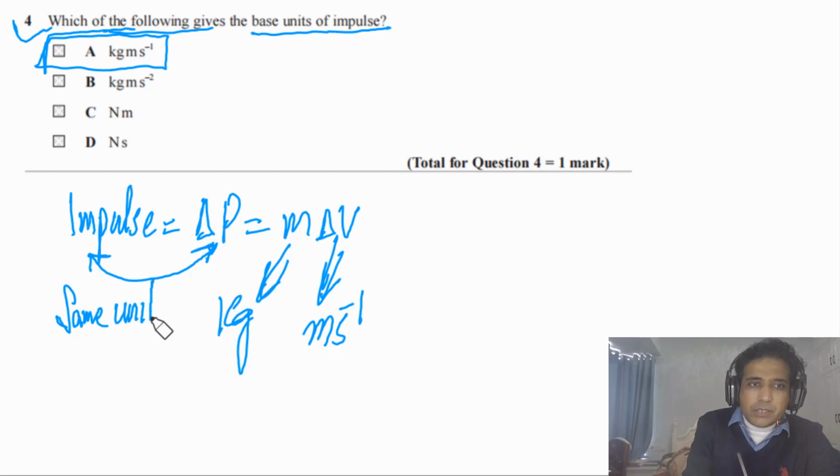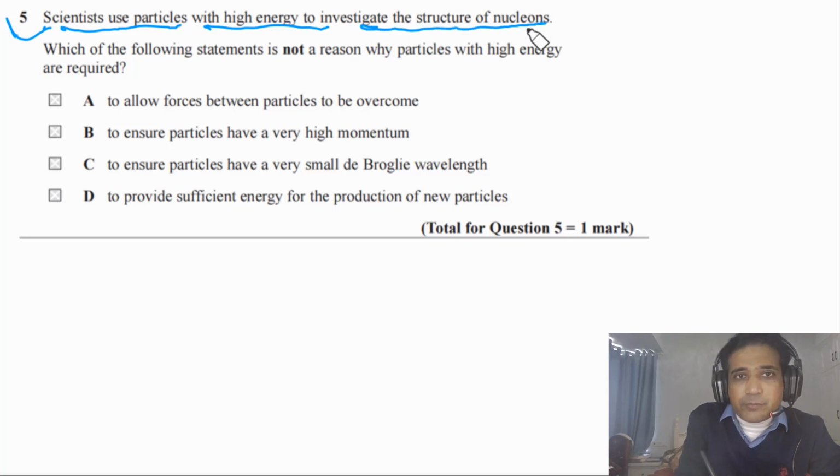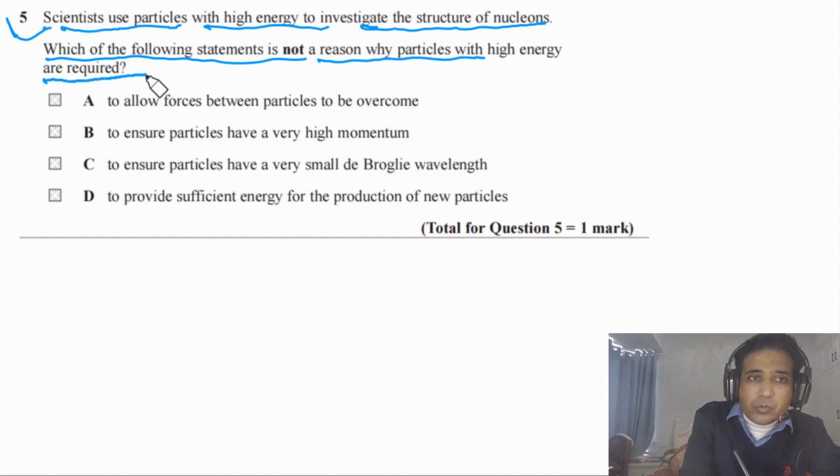Question 5 says, scientists use particles with high energy to investigate the structure of nucleons. Which of the following statements is not a reason why particles with high energy are required?